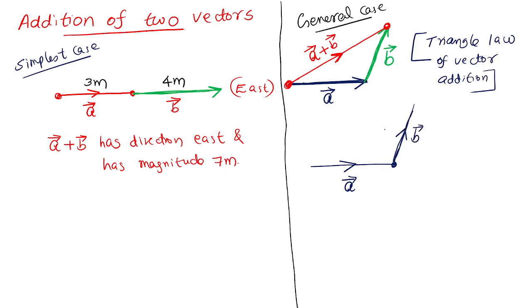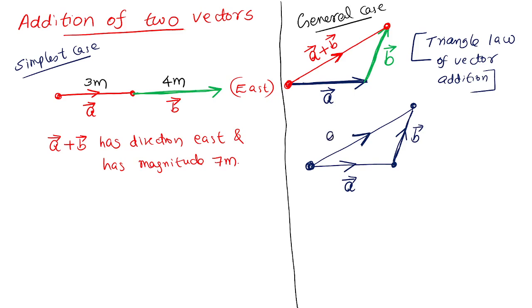I have two successive displacements. A is drawn, from the end of a, draw the next one, b. Join the starting point and final point, complete the triangle.